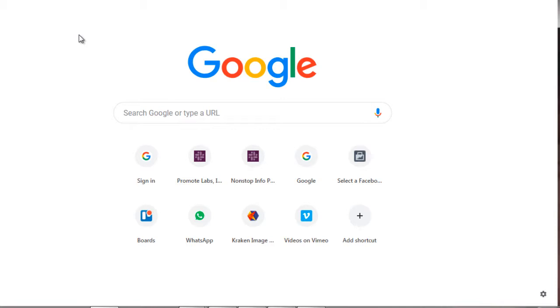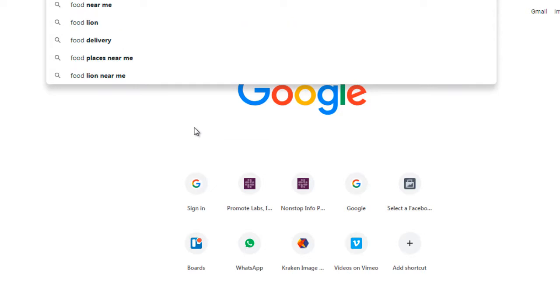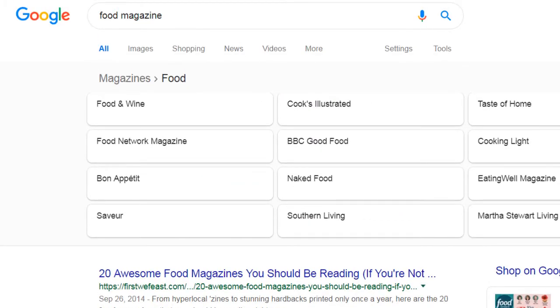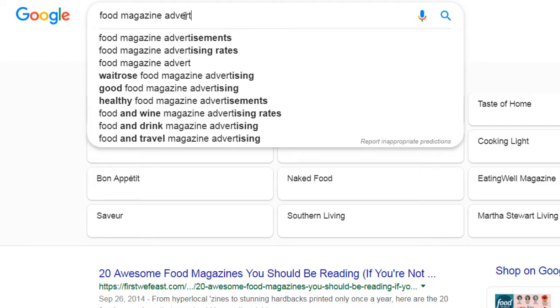A lot of times it'll tell you the exact demographic and the exact avatar that you're trying to target. So for the sake of simplicity, let's type in food magazine, and you can do food magazine advertise.